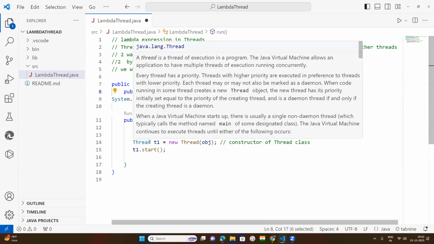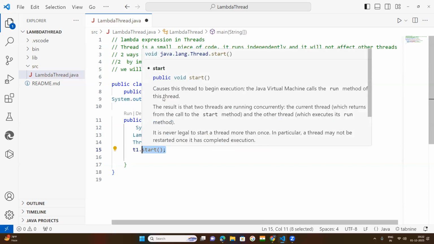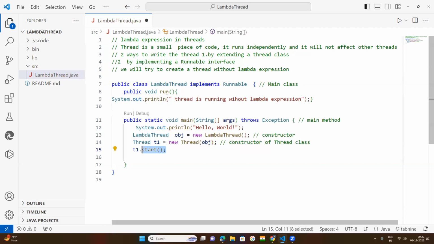Whenever you start the thread, it looks for the run method implicitly, meaning immediately. Whatever statements you have written under this run method will be executed. Now, if you run this code, let us see what happens.